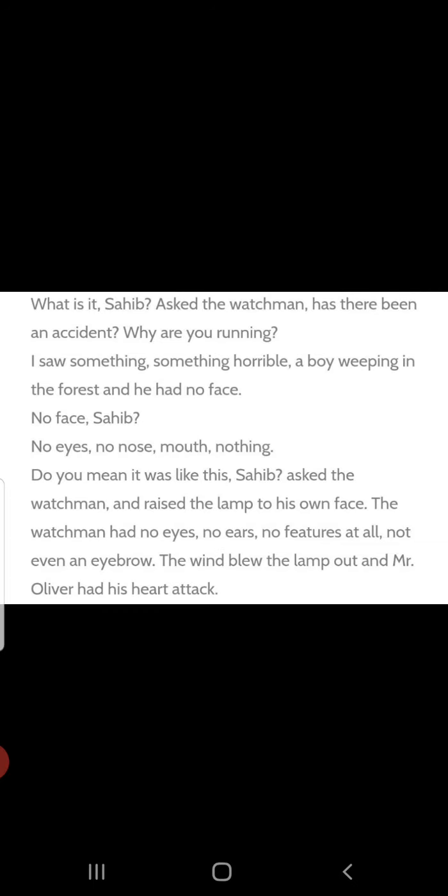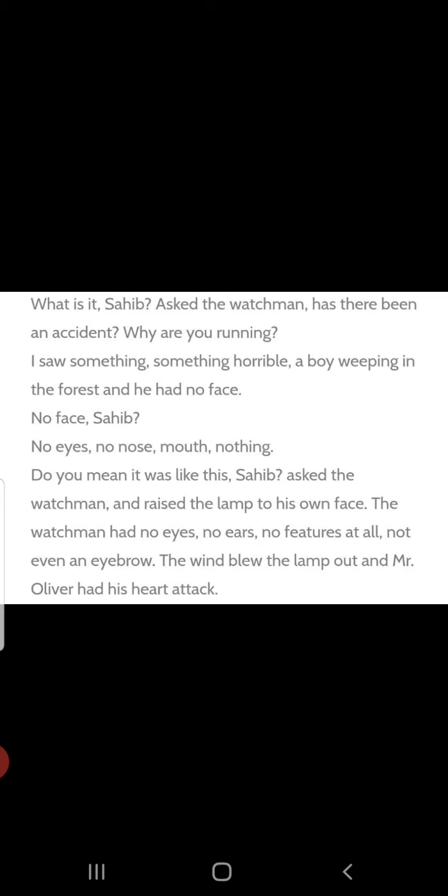"Do you mean it was like this, Sahib?" See, he lifted his lantern to his face. "Oh ho ho. Then the child's face was like this, Sahib." Another devil was there, same like that boy. The watchman, who had no face, no eyes, no mouth, nothing, raised the lamp to his own face. The watchman had no eyes, no ears, no features at all, not even an eyebrow. The wind blew the lamp out.